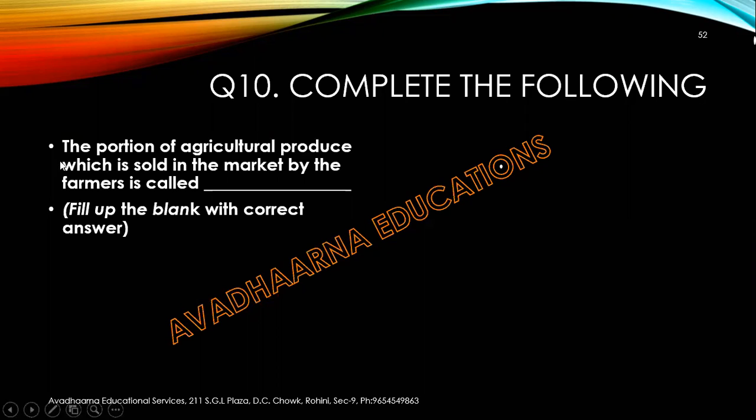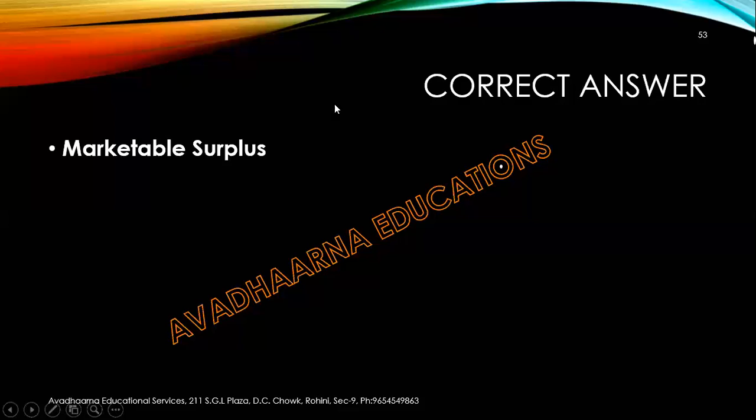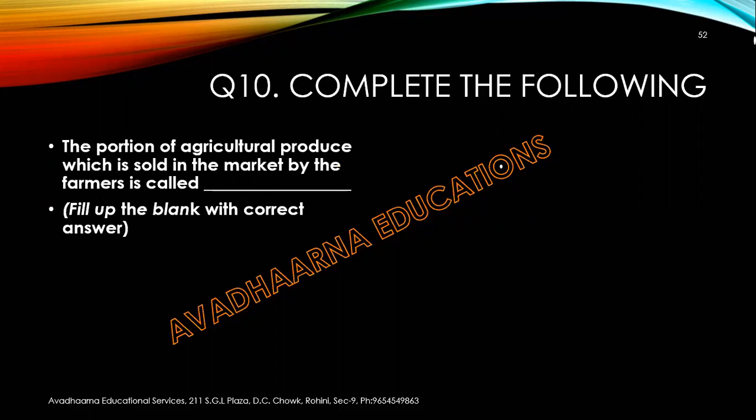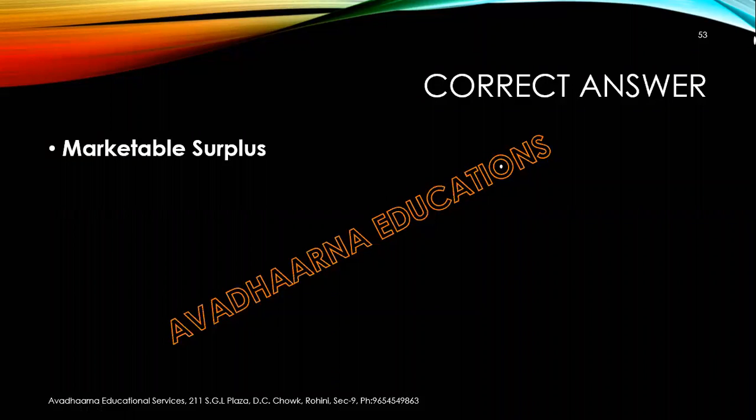Complete the following. The portion of agricultural produce which is sold in the market by the farmer is called dash. So the correct answer is marketable surplus. That is, the portion of agricultural produce which is sold in the market by the farmer is called marketable surplus.